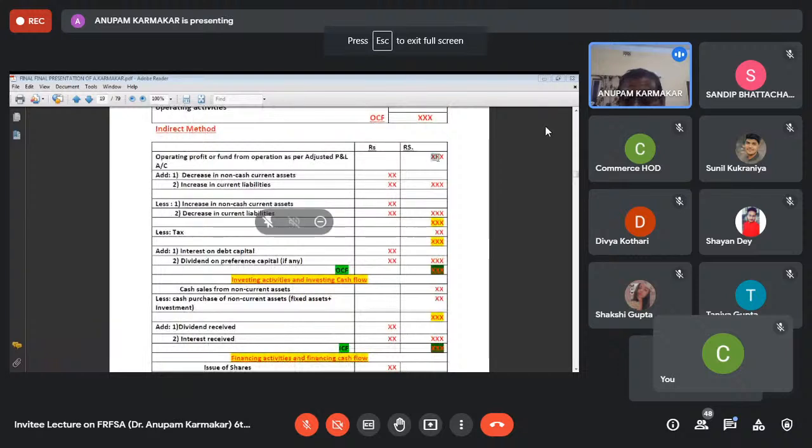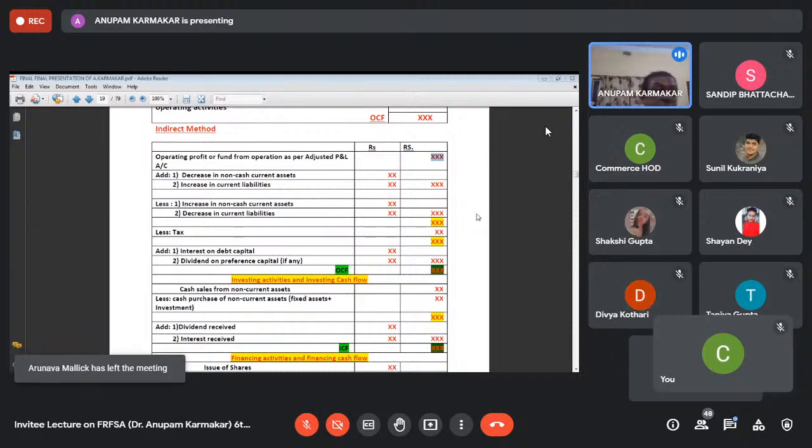So due to the operation of the business enterprise, the enterprise has been able to generate this amount of cash.